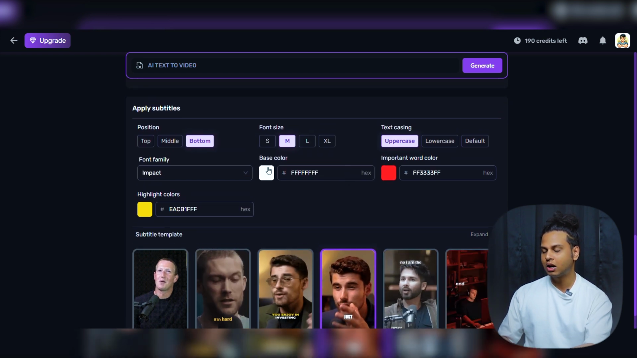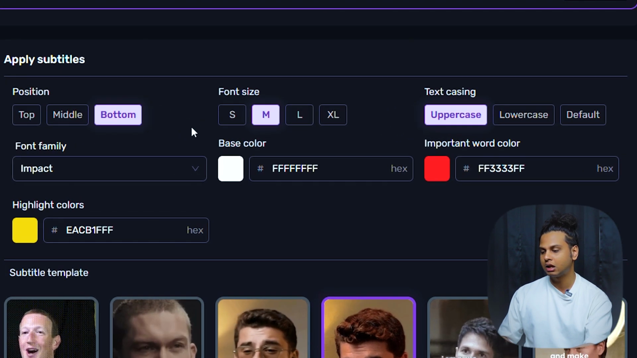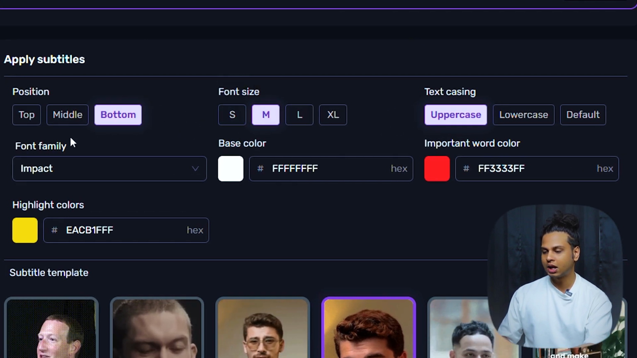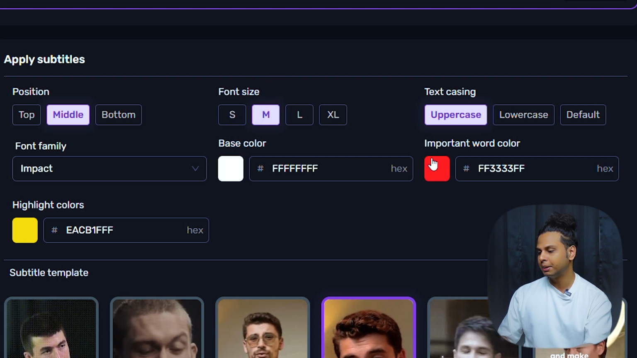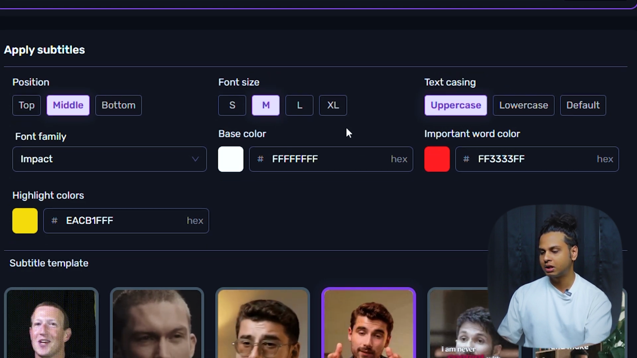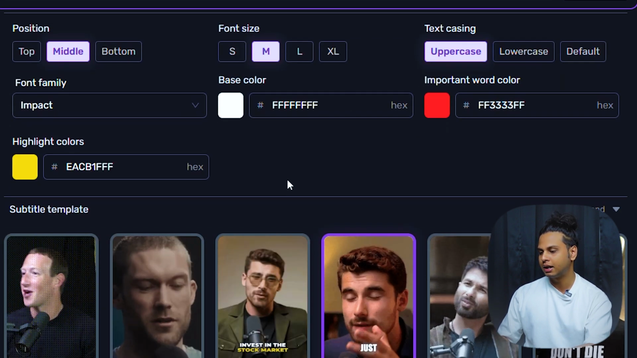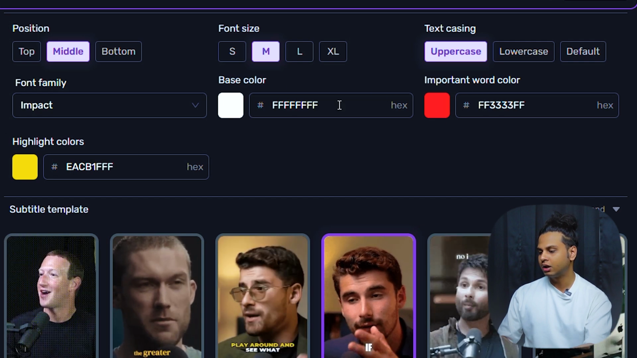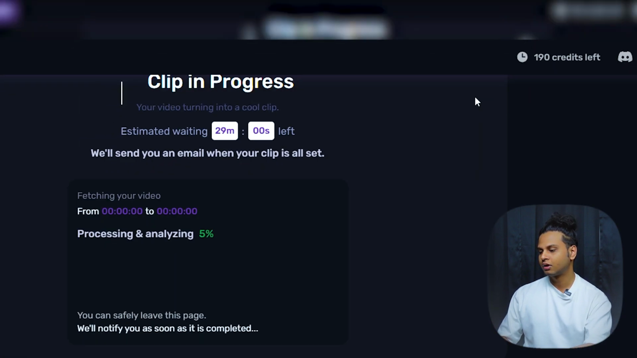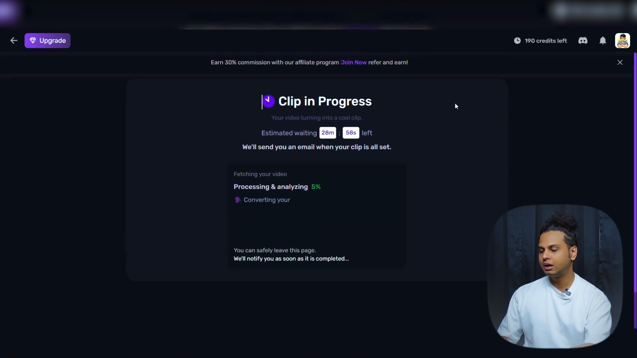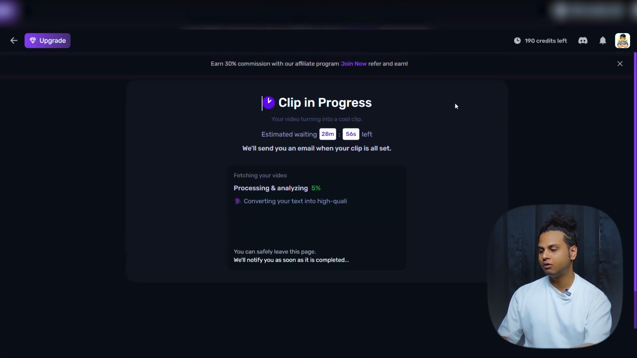Now here are the multiple options. You can customize your subtitle, like change the position and change the font size. I will choose the position as middle. I would still choose font size as medium. Text casing uppercase would be much better. Font family impact would be much better. Then base color, important word color and highlight color. I will go with this only, and I will click on generate. Once you click generate, the process will start and the AI clip will be generated in a few minutes. So we will wait for it.